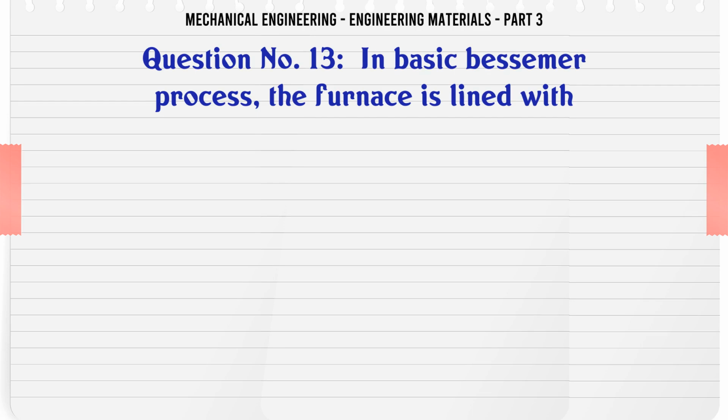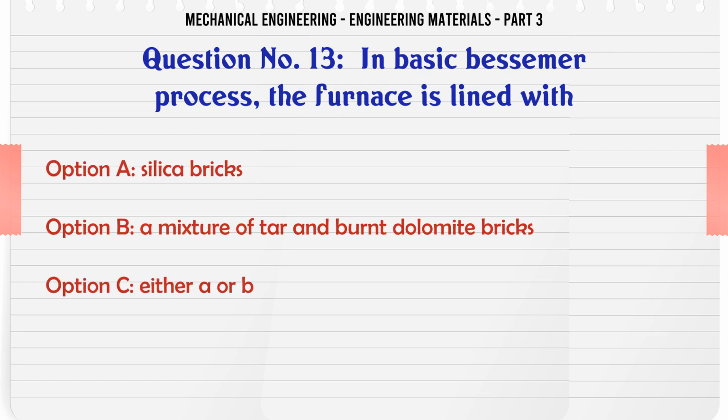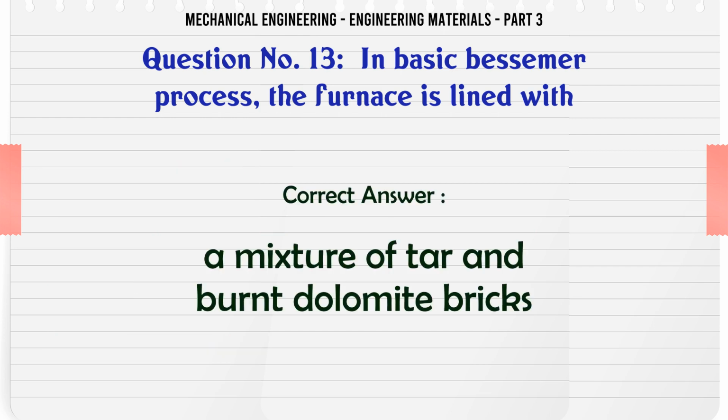In the basic Bessemer process, the furnace is lined with: A. Silica bricks. B. A mixture of tar and burnt dolomite bricks. C. Either A or B. D. None of these. The correct answer is a mixture of tar and burnt dolomite bricks.